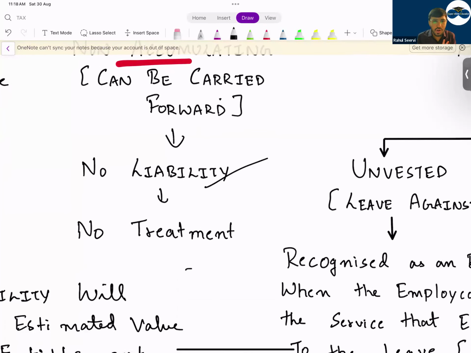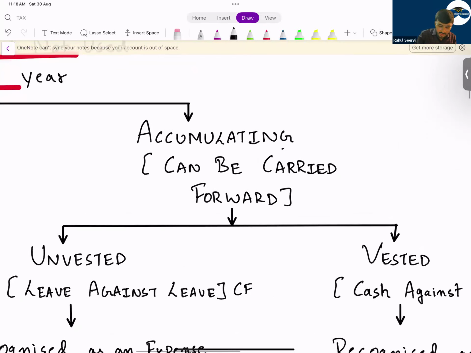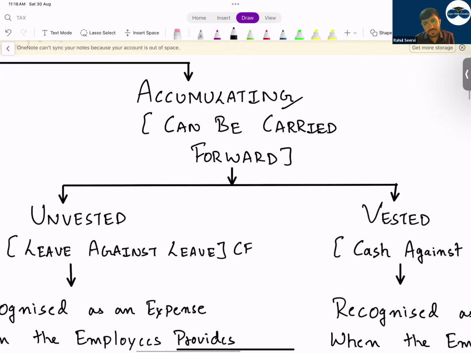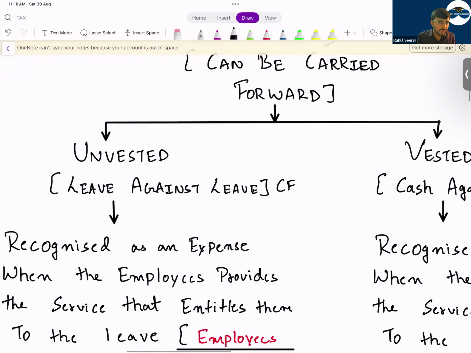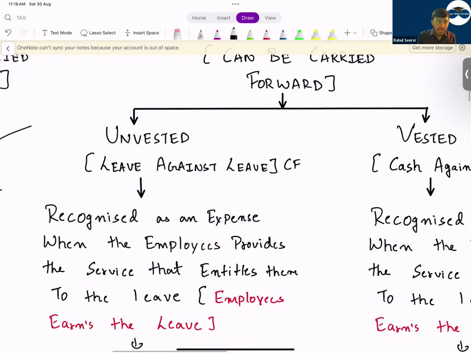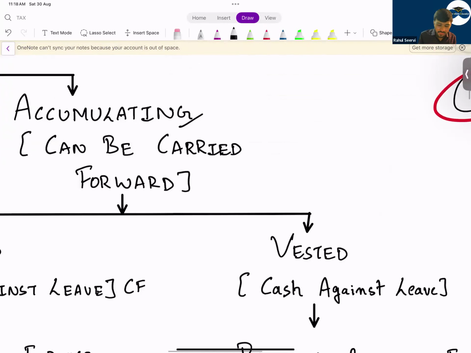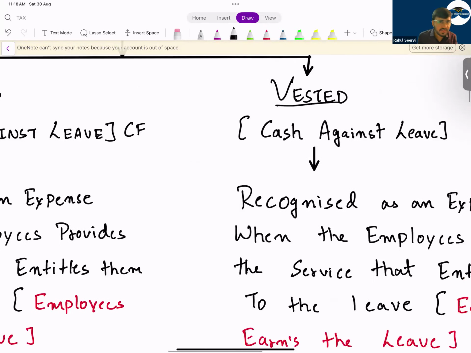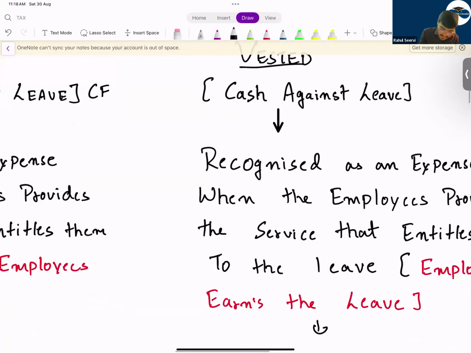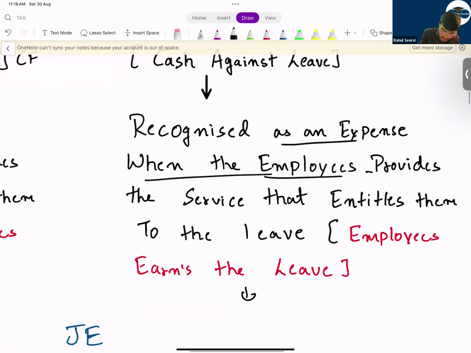But if the company's policy is very good, the company will say that you can carry forward this. If you can carry forward, there are two things. Either the company will say that you can accumulate, you can carry forward. That means it can be vested. Vested means cash will be given against the leave. So this year you have worked 10 days extra. In the next year, we will give you the cash. In that case, recognize as an expense when the employees provide the service that entitles them to the leave.